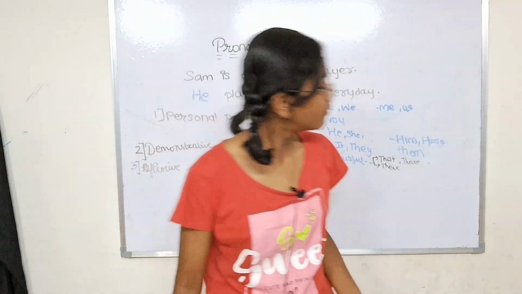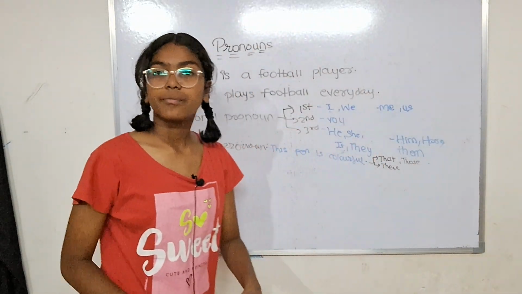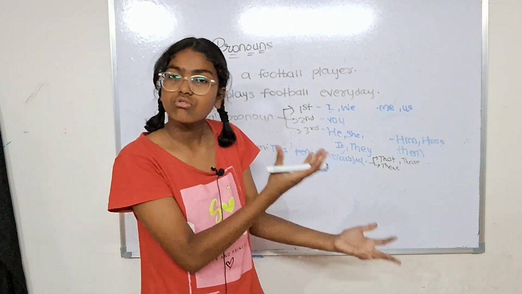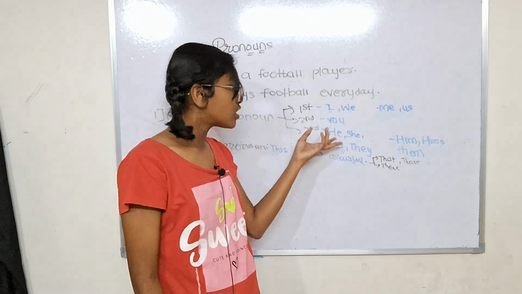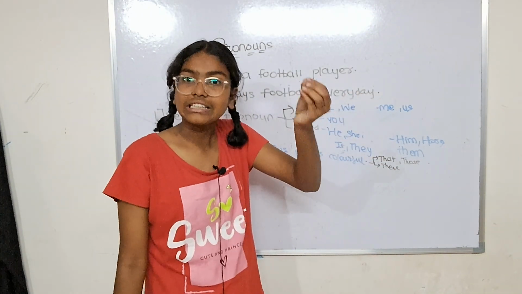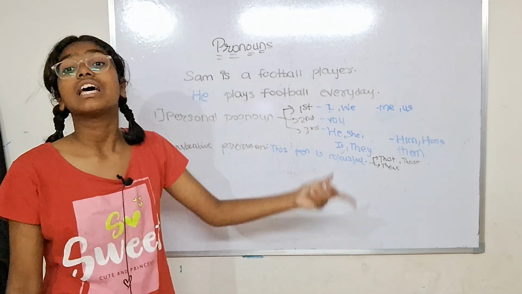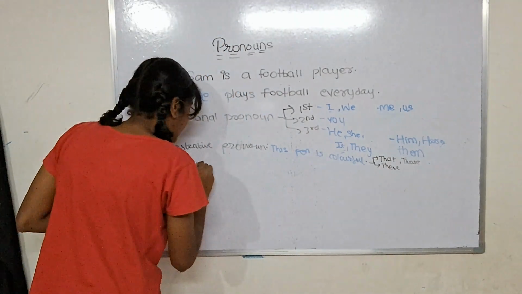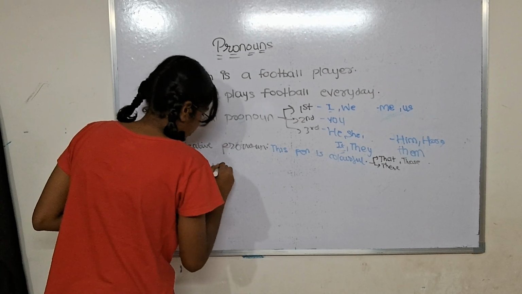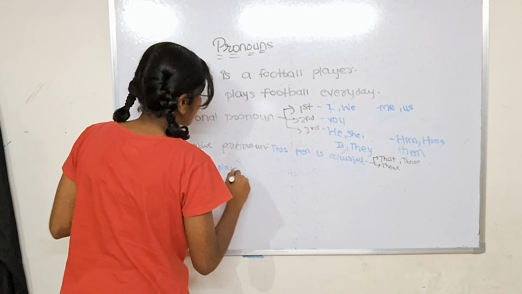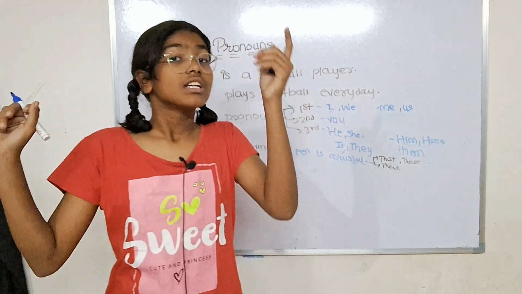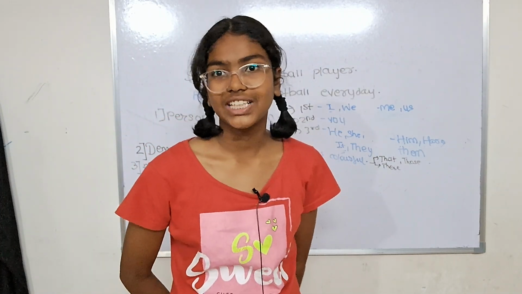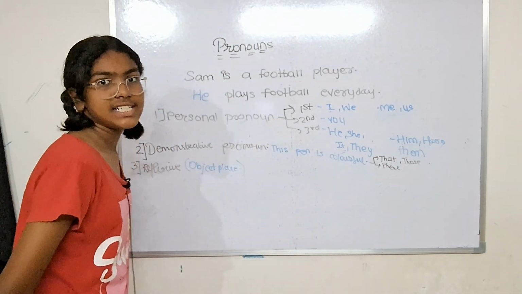So the thing is here. You just add self or selves to these personal pronouns, and then they are converted into reflexive pronouns. And always remember, reflexive pronouns are always used in object place. Okay, they are always used in object place, never in subject place. Because subject place is used to put more reflex. Okay, so let's start.